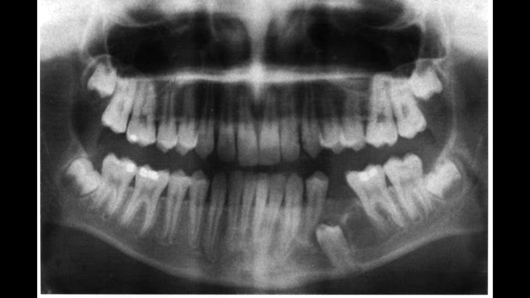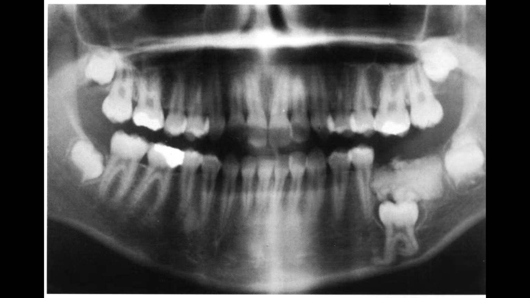Ameloblastic fibroma. Cause, neoplastic. Age, younger than the age of 20, and occurs more in male than female. It occurs in the most posterior mandible. Clinically, it appears as an asymptomatic swelling. Radiographically, it's a well-defined unilocular or multilocular radiolucency. The treatment is surgical, and the diagnosis is microscopic.